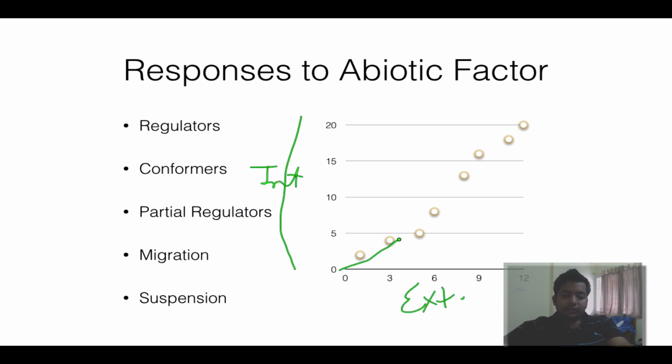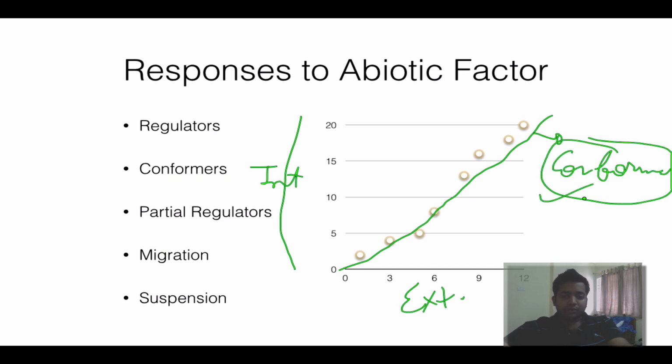This line, approximately this line, is where the internal level is changing along with the external level. So these guys are obviously what I call conformers. They are conformists, they change along with the changing environment. Then somewhere here are human beings, so their internal level will stay constant along with external levels. So they are what I call regulators.